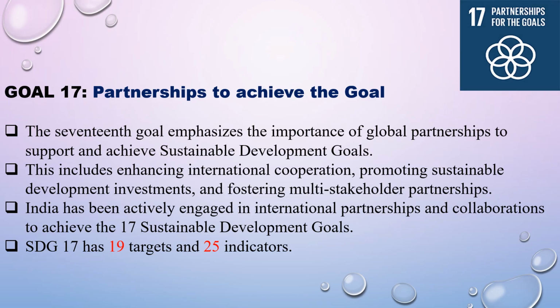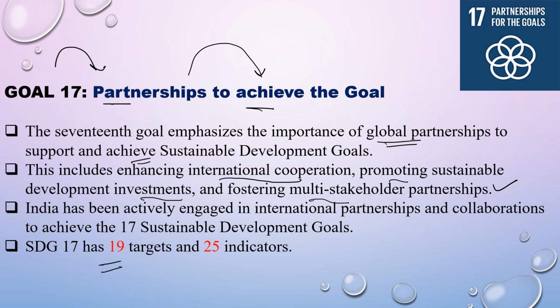Now comes the last goal, that is goal number 17, partnerships to achieve the goal. We need to have partnerships to achieve the goal. The 17th goal emphasizes the importance of global partnerships to support and achieve SDGs. Now how can this be achieved? By enhancing international cooperation, promoting sustainable development investment and fostering multi-stakeholder partnerships. Now this goal has 19 targets and 25 indicators.